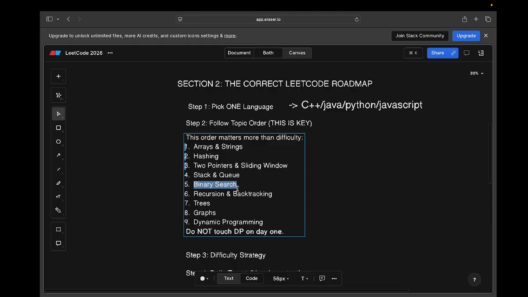So next, after stack and queue, then binary search. Honestly, people underestimate the power of binary search. Binary search is really important. It is not just for searching an element, or finding that particular element and returning it. Binary search helps you a lot. It helps you solve much harder problems, where you never imagined that binary search could be used.